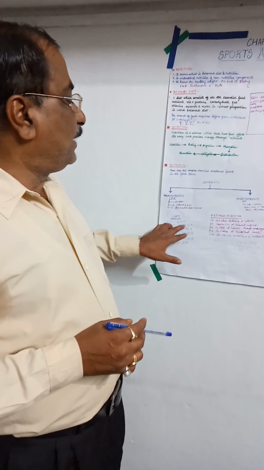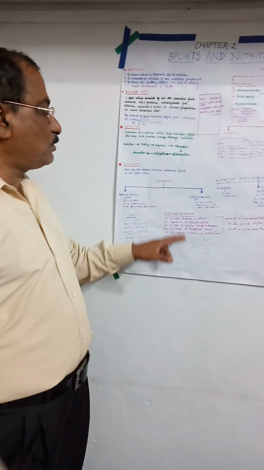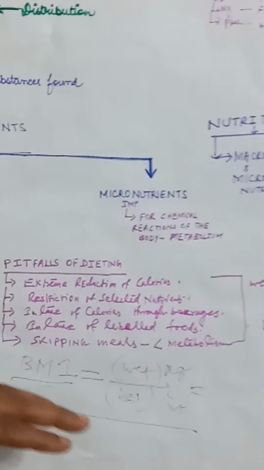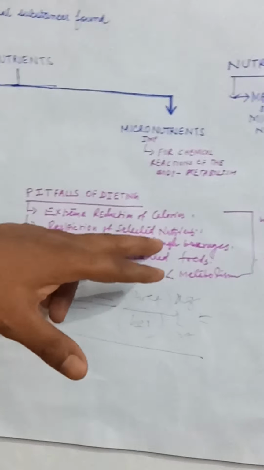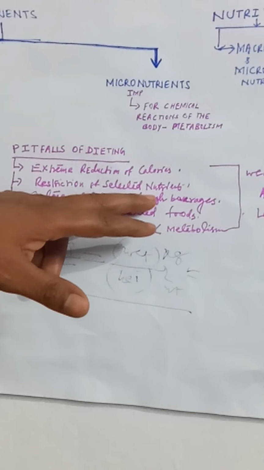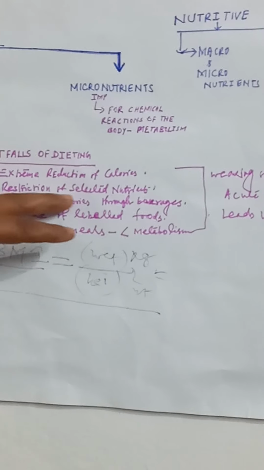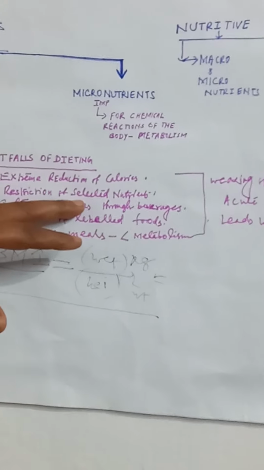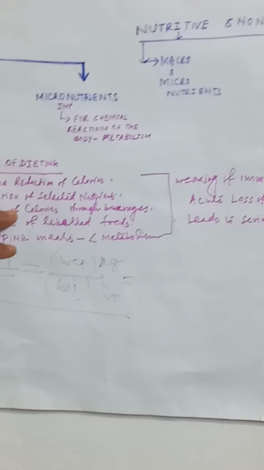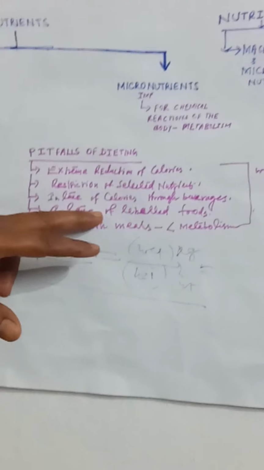What are the actual pitfalls of dieting? The first is extreme reduction of calories. In the dieting process, we can find that the persons concerned normally reduce the calorific value of their food, and restrict selected nutrients. They don't want to eat the different kinds of food made up of fat cells, and instead they proceed to take different kinds of liquid foods unknowingly, but ultimately it affects their calorific value, which affects their body.